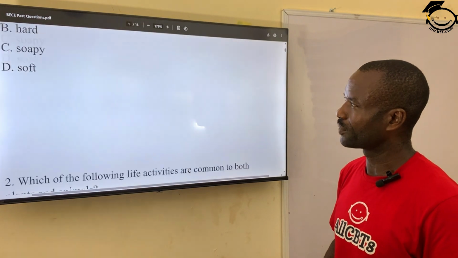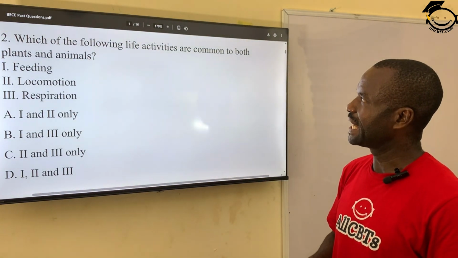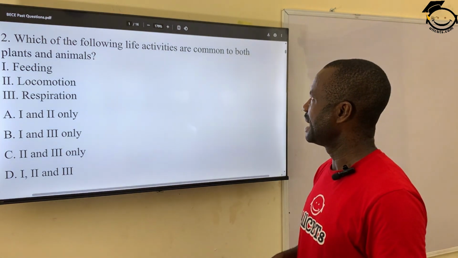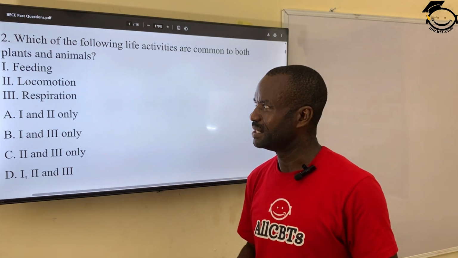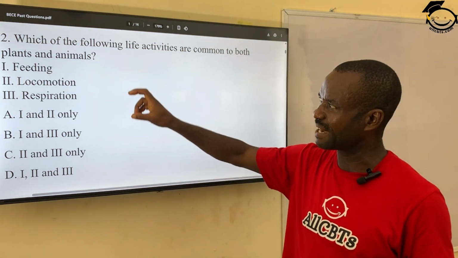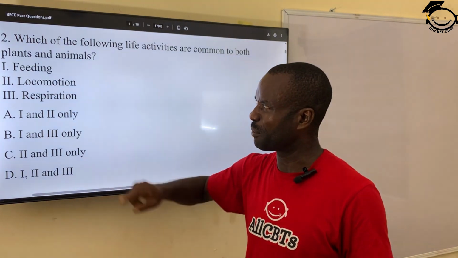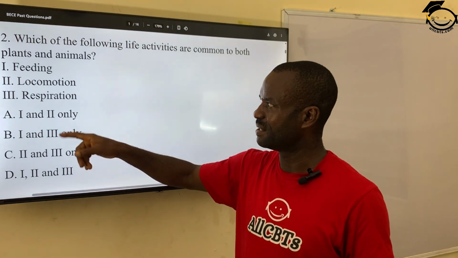Question 2 says, which of the following life activities are common to both plants and animals? Meaning we have 3 life activities. Number 1, feeding, meaning both plant and animal can feed.